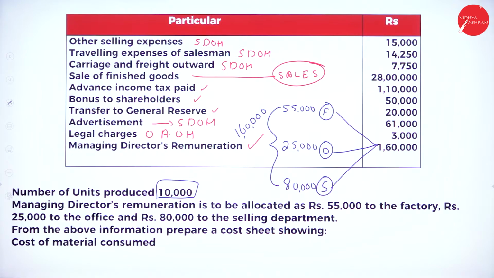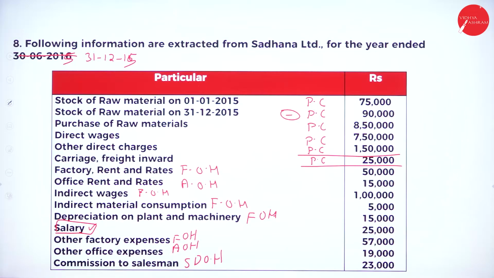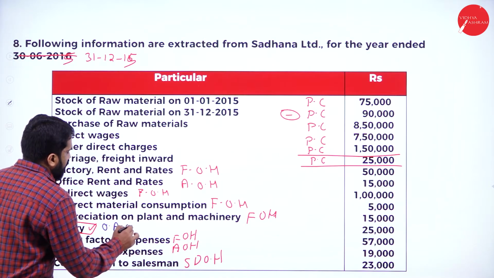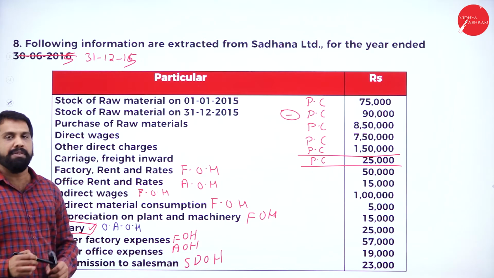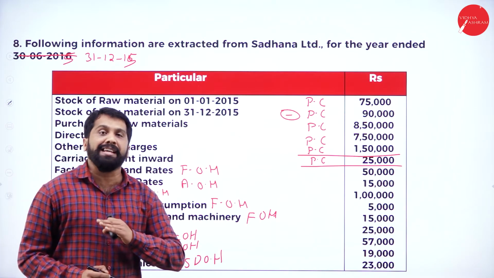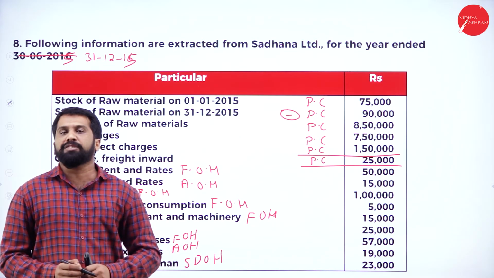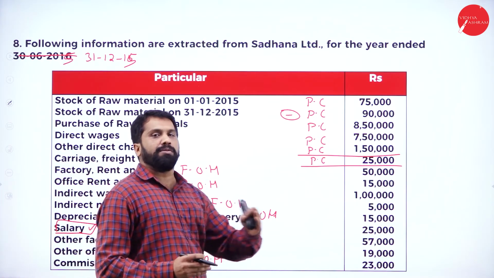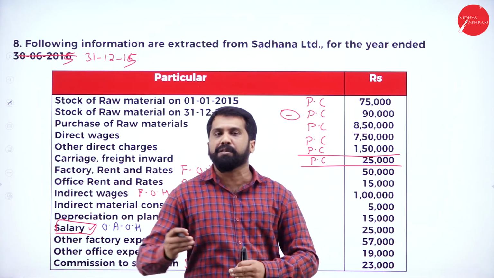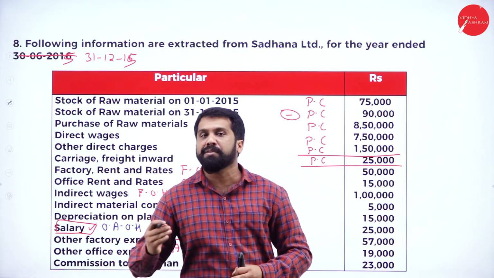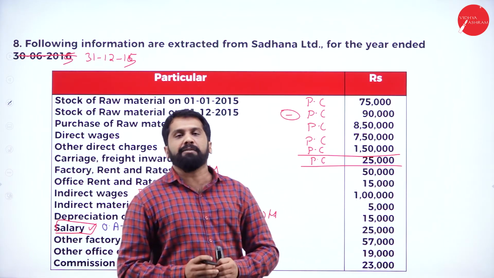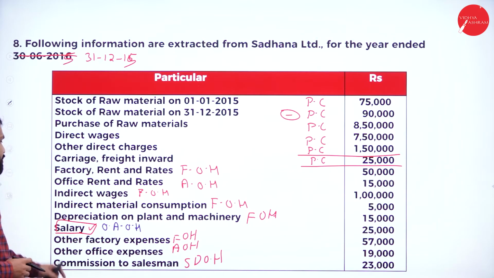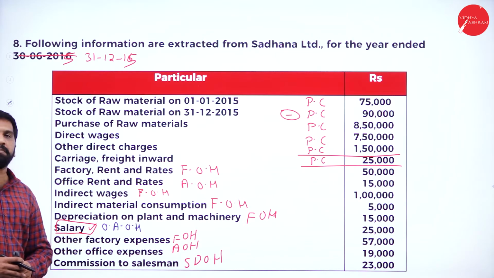Again, I'll go back to your part 1. Remember, salary you take in office and administration overhead. Why? Because they have not given any information in the adjustment. Normally, they give you information like some part will go to factory, some part to office, some part to selling and distribution. But they have not mentioned anything, so the whole value will be considered as your office expenses.